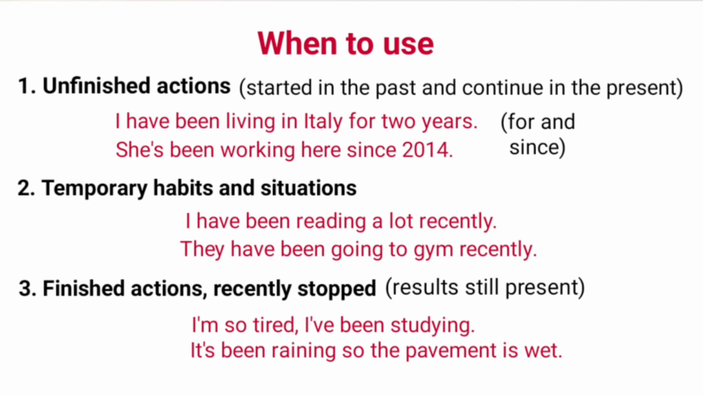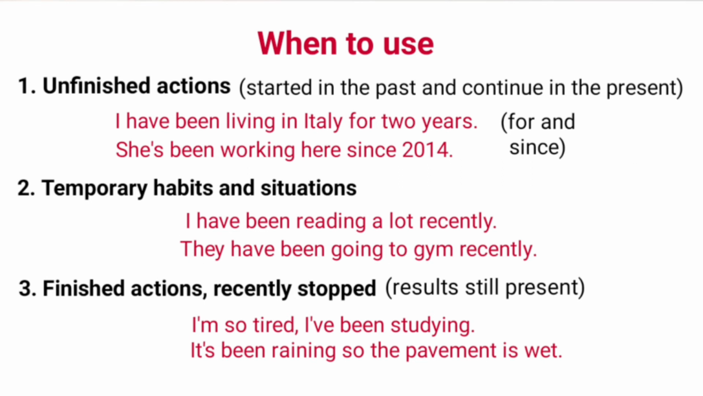In such sentences, for and since are used. I'll also explain where to use for and where to use since in this lesson. Number 2, in temporary habits and situations. Examples: I have been reading a lot recently. They have been going to gym recently.